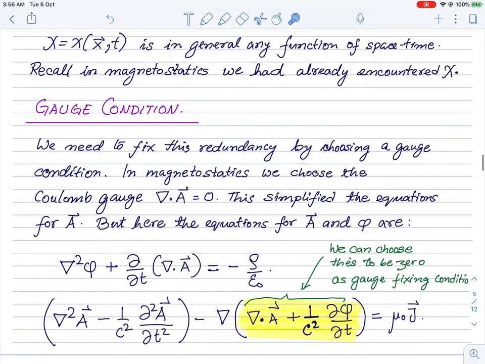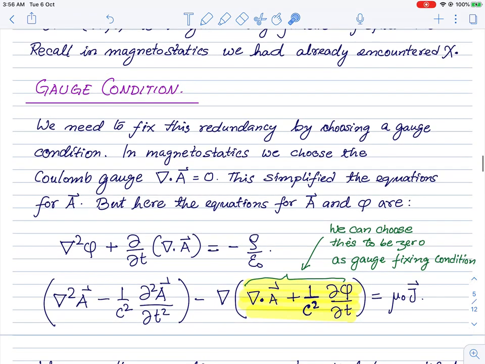This chi is called the gauge redundancy, and we need to fix this gauge redundancy somehow, like we did before with a gauge condition. If you remember, before we fixed a gauge condition called the Coulomb gauge condition, which is basically the statement that the divergence of A is equal to 0. In magnetostatics we chose the Coulomb gauge. Even in the electrodynamic case, we could have chosen the Coulomb gauge and worked with it. It's a completely fine gauge to work in.